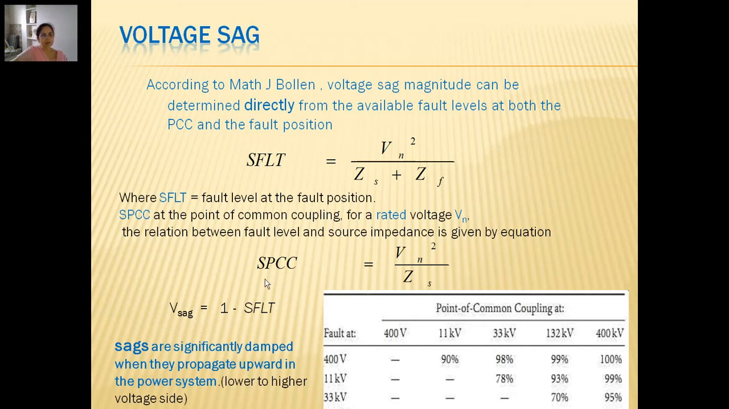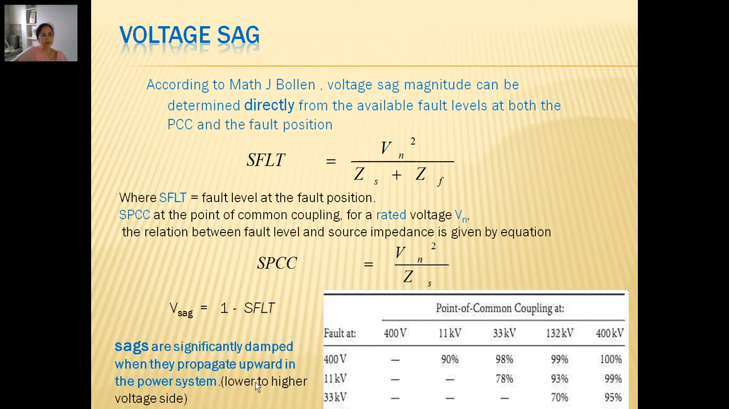Now this is useful for calculating the voltage sag, for predicting whether at a particular location the equipment will be seeing this as a voltage sag, the available voltage, or whether it can override this voltage. So sags are significantly damped when they propagate upward in the power system.